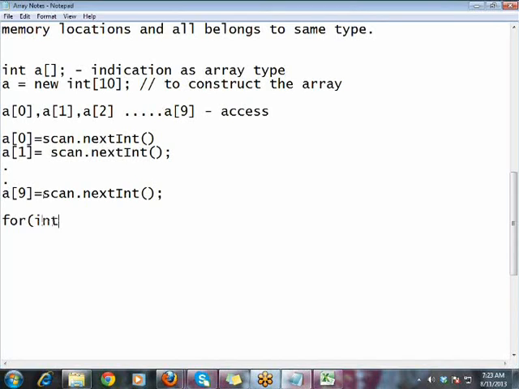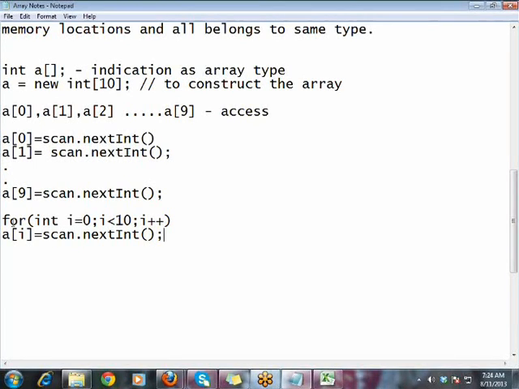For int I equal to 0, I less than 10. Now see that storing of the data became easy. This loop will be repeated 10 times: I equal to 0, I is less than 10, I plus plus. Each time, when I is 0, it will read a value into a of 0 with scan dot next int. When I is 1, a of 1. When I is 2, read the value and store in a of 2. When I is 3, a of 3. When I is 9, a of 9.